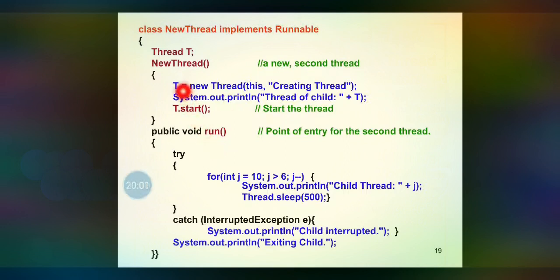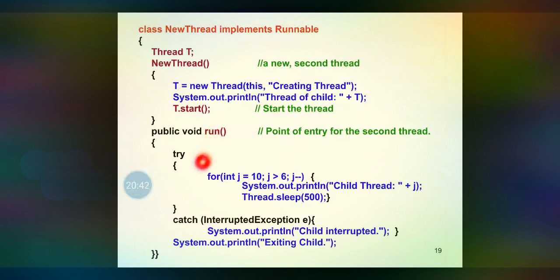That is, here we are creating the new thread. We have already discussed that whenever the Java program starts, one main thread will start its execution. That will be called the parent thread. There is no need to create the parent thread explicitly, because whenever your Java program starts its execution, a default thread is always executed. That default thread will be the parent thread. If you create a thread explicitly, then those threads will be the children of the particular parent thread. So here t.start means that the child thread's run method will be called.